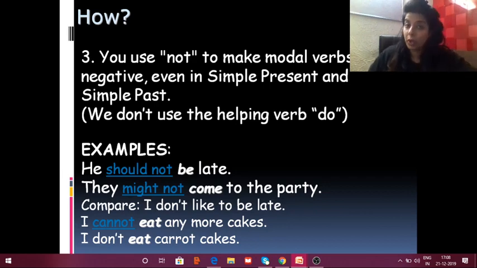They might not come to the party. If we compare it with I do not like to be late, in that case we have used the helping verb do. But when we are using modals, we do not use the helping verb do. I cannot eat any more cakes. I don't eat carrot cakes. So this is how we use modals without do and simply with not.